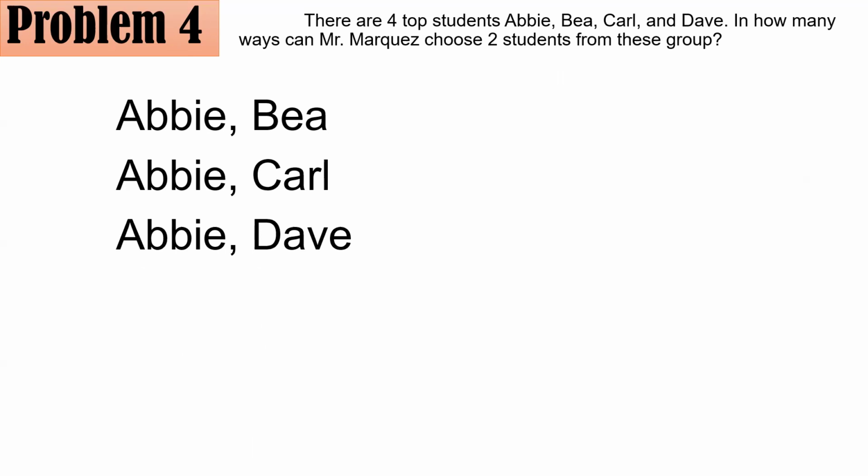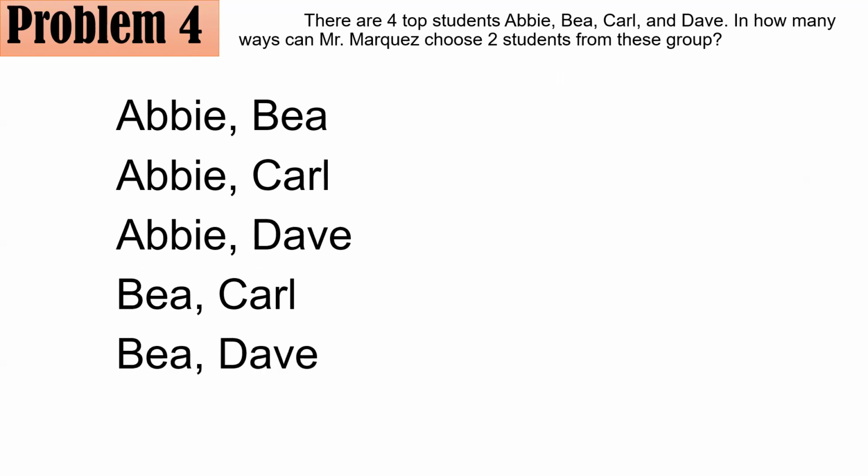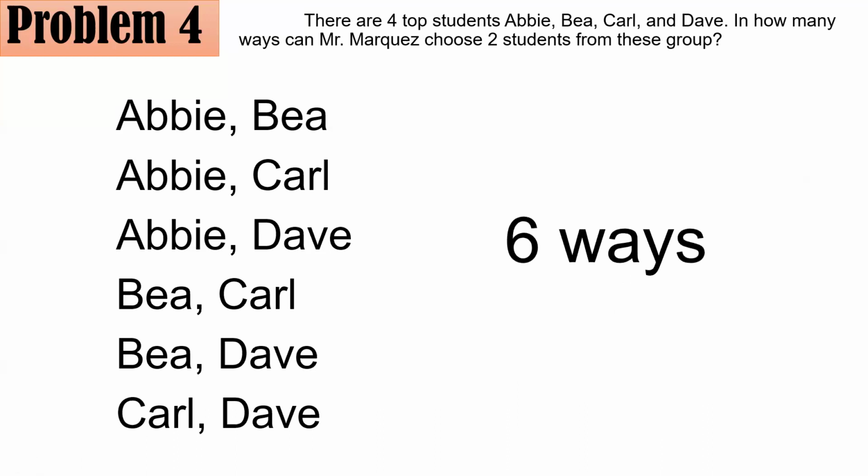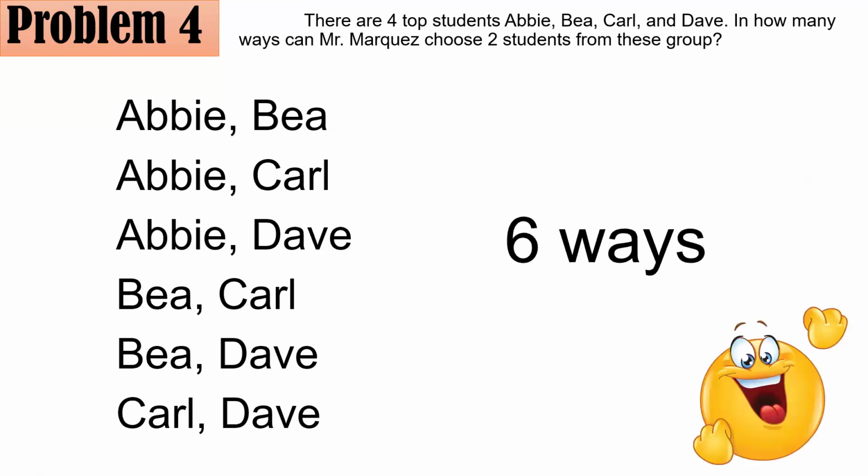This time, let's proceed to Bea and Carl. And Bea could be paired with Carl, and Bea could also be paired with Dave. And we were able to pair Abby. I mean, we are able to have this list, and I think there's one left, which is Carl and Dave. So if you answered six, I'm so happy for you. Great job, and keep it up.